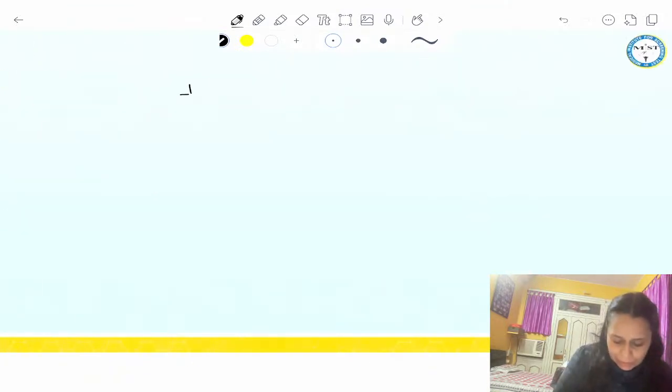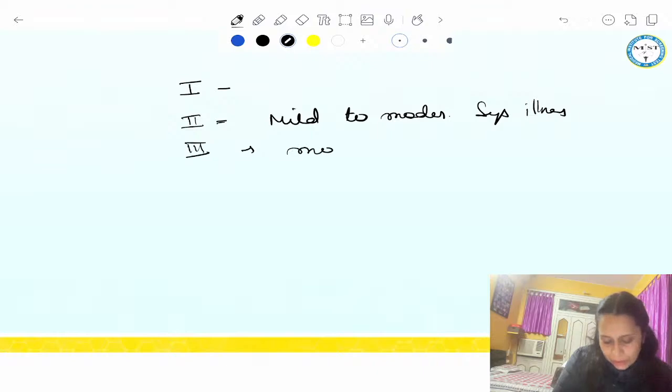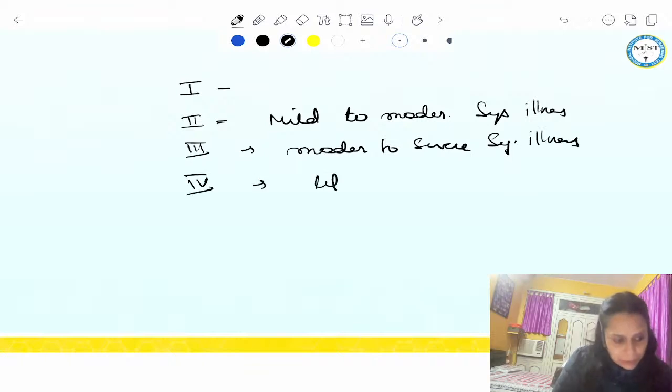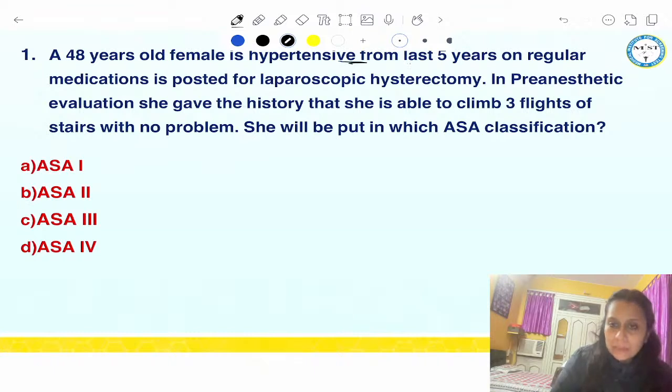ASA grade 1, I said no comorbidity. 2 means mild to moderate systemic illness. Very nice. ASA grade 3 means moderate to severe systemic illness. ASA grade 4 means life-threatening. Very good. So, if I put my first question in this, patient is hypertensive from last 5 years on medication, right?